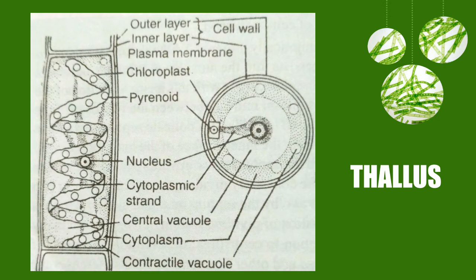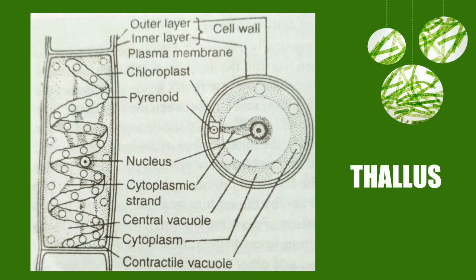Inner to the cell wall is the protoplast. When I say protoplast, it includes the plasma membrane or the cytoplasmic membrane, the cytoplasm, and all the organelles. Remember that it is a eukaryotic cell, so it shows the presence of all the membrane bound organelles such as nucleus, mitochondria, Golgi apparatus, endoplasmic reticulum, ribosomes, etc. Of note here is the chloroplast.